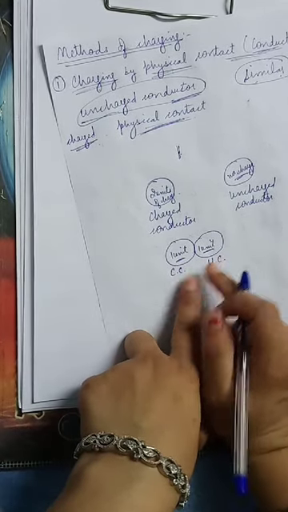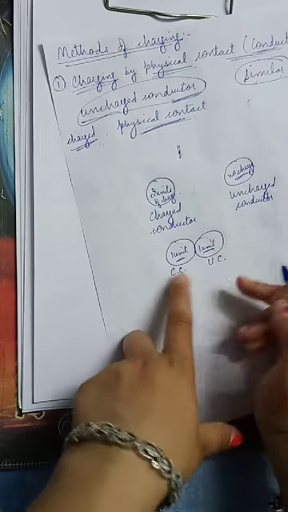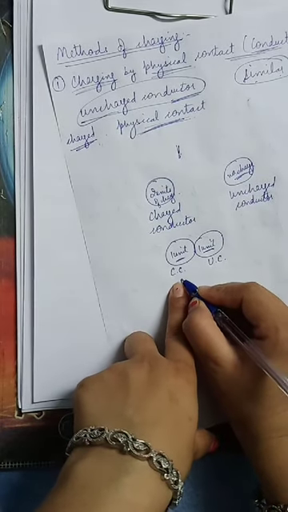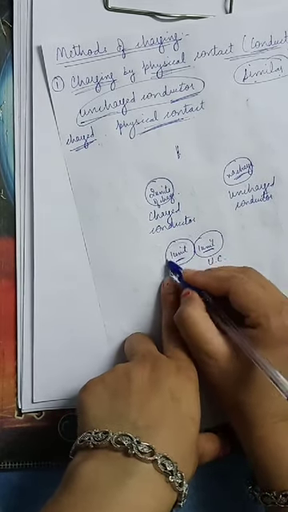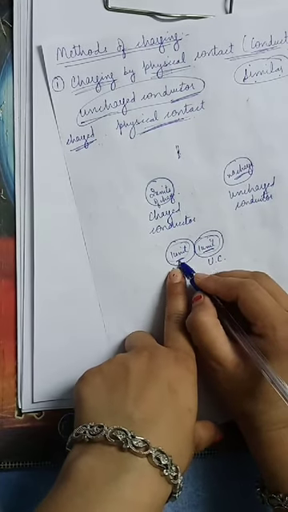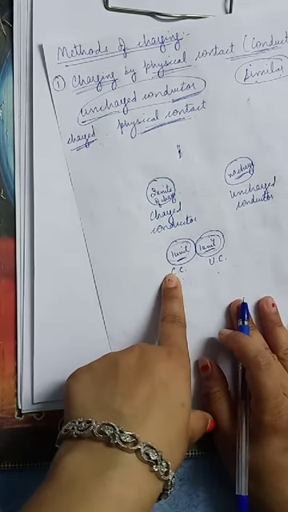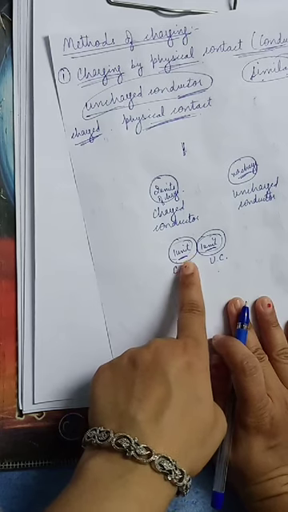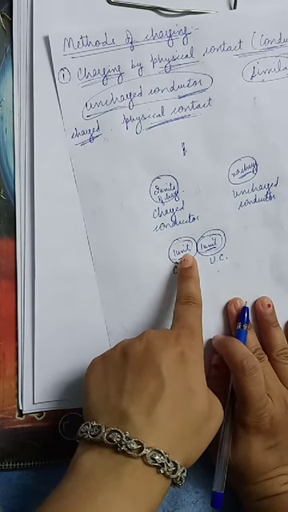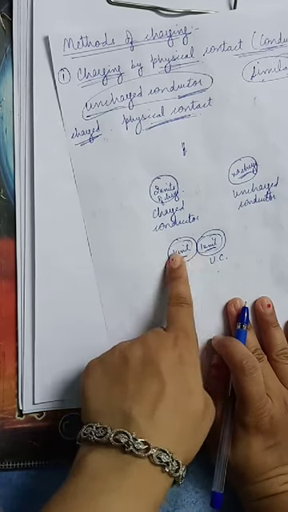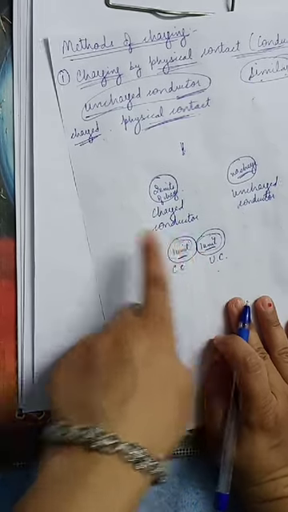Each of the conductors, conductor number first and conductor number second, will acquire the same unit of charge. Is it clear to all of you? This example is the case of equilibrium, which usually takes some time for the equal distribution of charge.